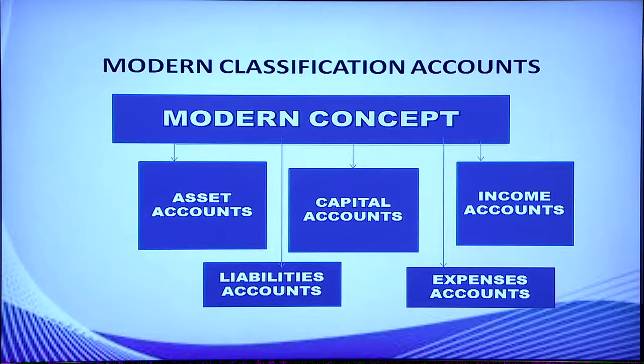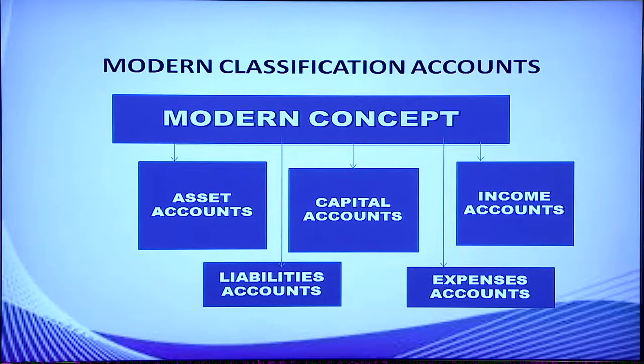Under modern classification, accounts are divided as asset account, capital account, income account, liabilities account, expenses account. Income means immediate inflow within an accounting year. Expenses means immediate outflow within an accounting year. Capital, amount invested by the owner inside the business. Asset, things having certain value can be called as asset. Liabilities, obligations of the business can be considered as the liabilities.